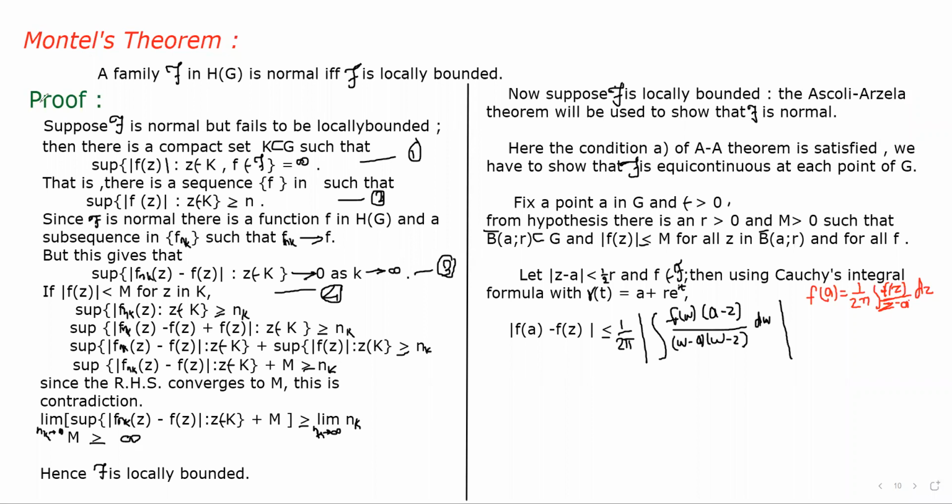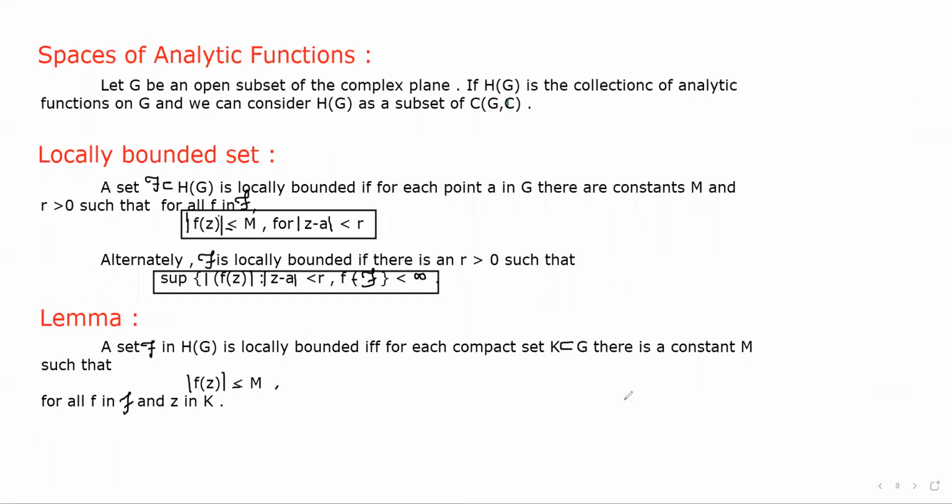So in the first part, we assume that script F is normal, but it fails to be locally bounded. Then we consider there is a compact set K, which is a subset of G, such that the supremum of mod of f of z, where z belongs to K and f belongs to script F, is equal to infinity. But we know that the definition of locally bounded is that the supremum of mod of f of z is less than infinity.